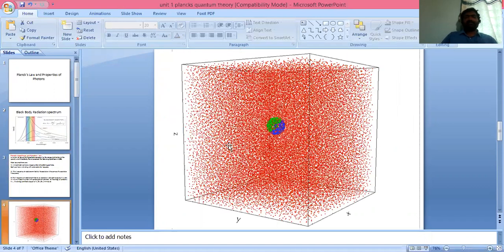To understand this, let us consider a black body. Here this is a black body. Each red dot indicates an atom. According to the first assumption, each atom undergoes vibration with a particular frequency. Here you may have one question. Why does this atom have to undergo vibration? When this atom receives excess energy, that excess energy is utilized to vibrate the particle. So in this case, the atom is said to be an atomic oscillator. This is the first assumption.